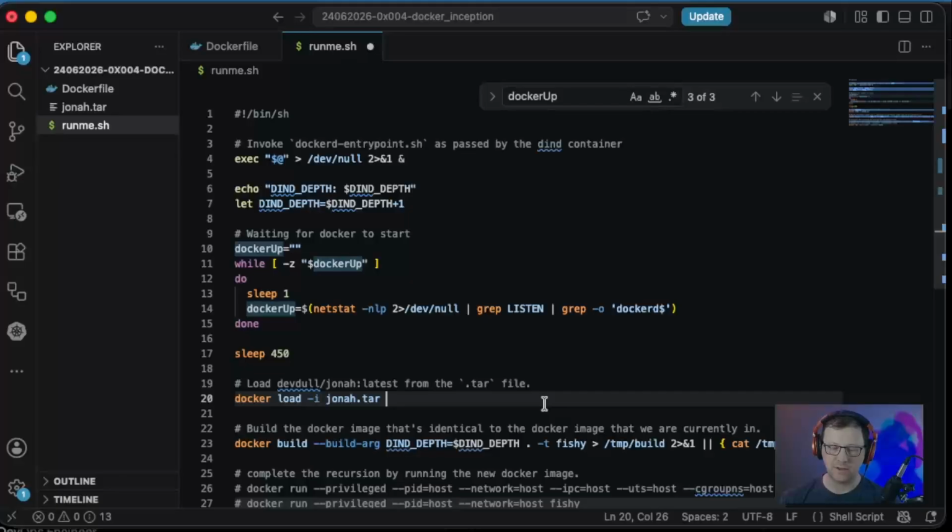And just to begin with, I don't want to suppress any output here because I want to know if this is going to work first. And then everything else should be the same still.